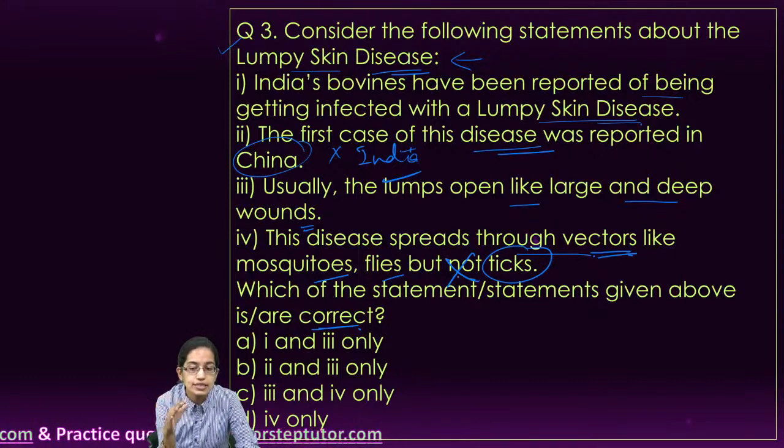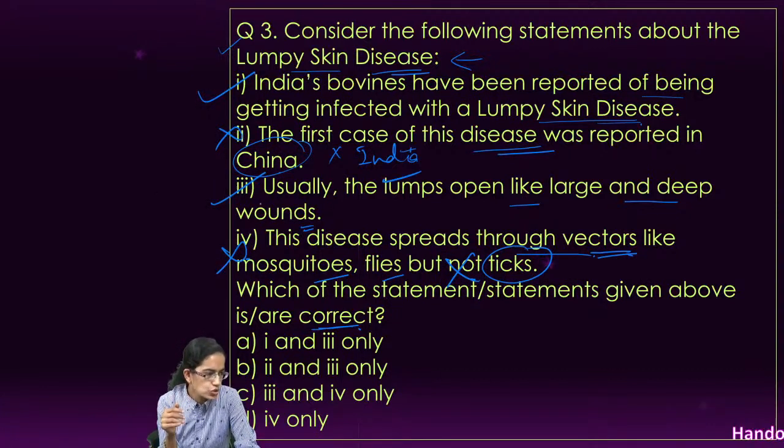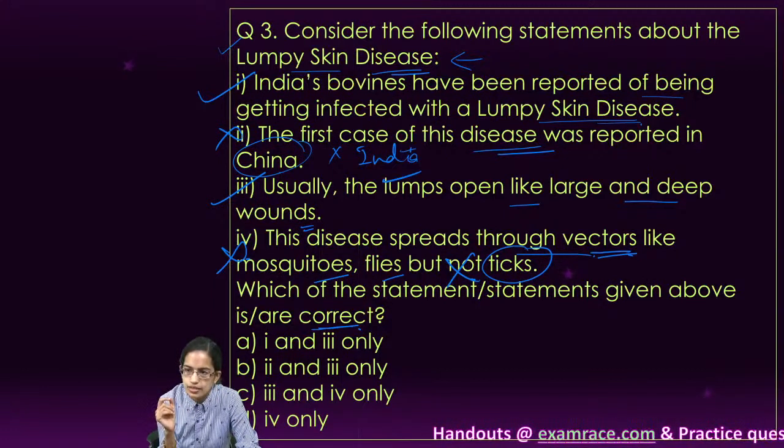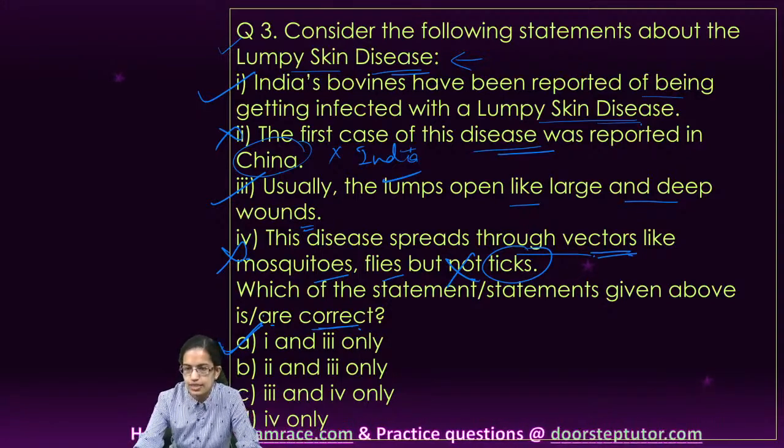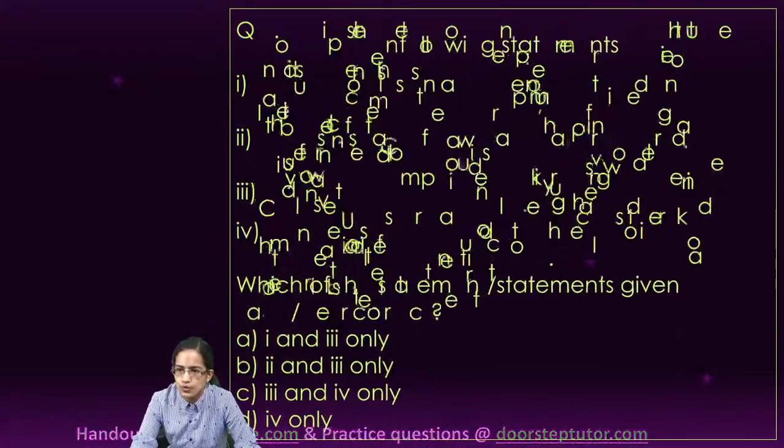So not ticks is incorrect here. So second and fourth are the incorrect choices. First and third are the correct choices. Great. So we have 1 and 3 as the right option. So A becomes the right answer here. Great. Let's move on to the next question.